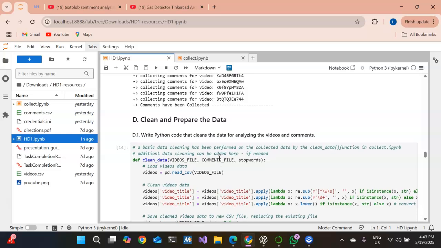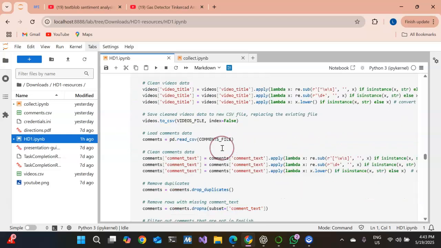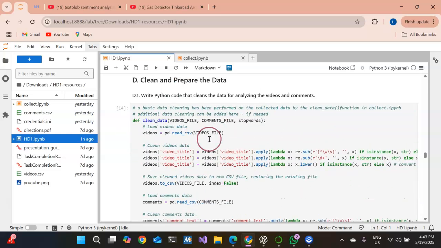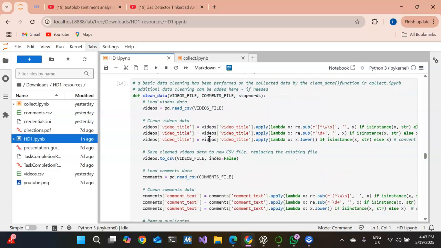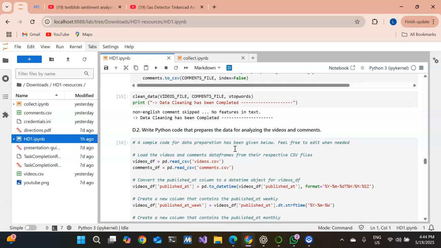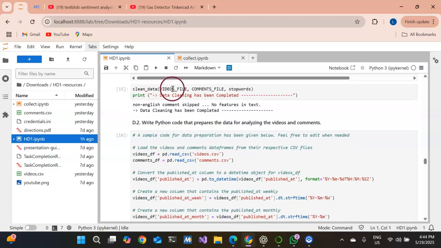Then I move to cleaning and the preparation of the data. I just use the code which was given in the collect.ipynb file. Basically this is the function to clean the data, and it has parameters video file, comment file, and stop words. Then I call this function, and here we can see the confirmation message that data cleaning has been completed.